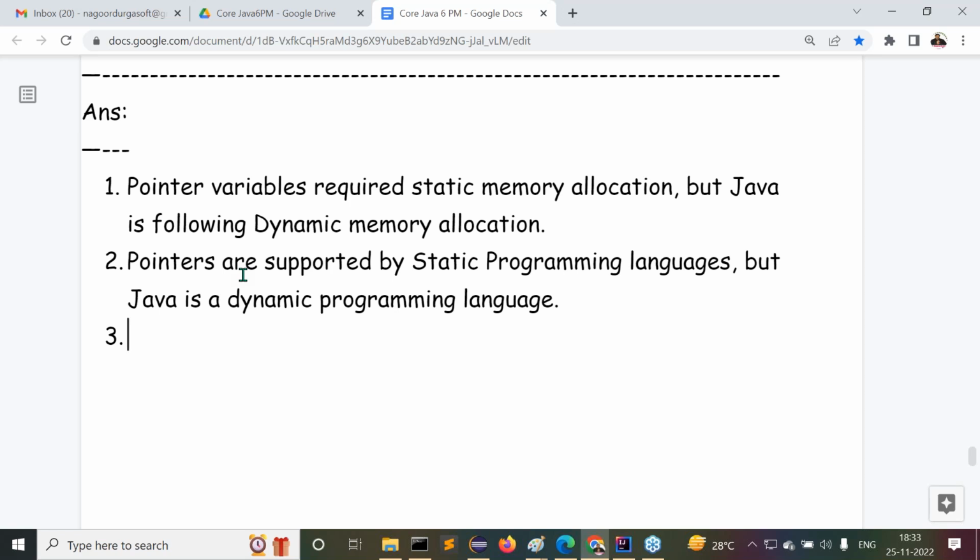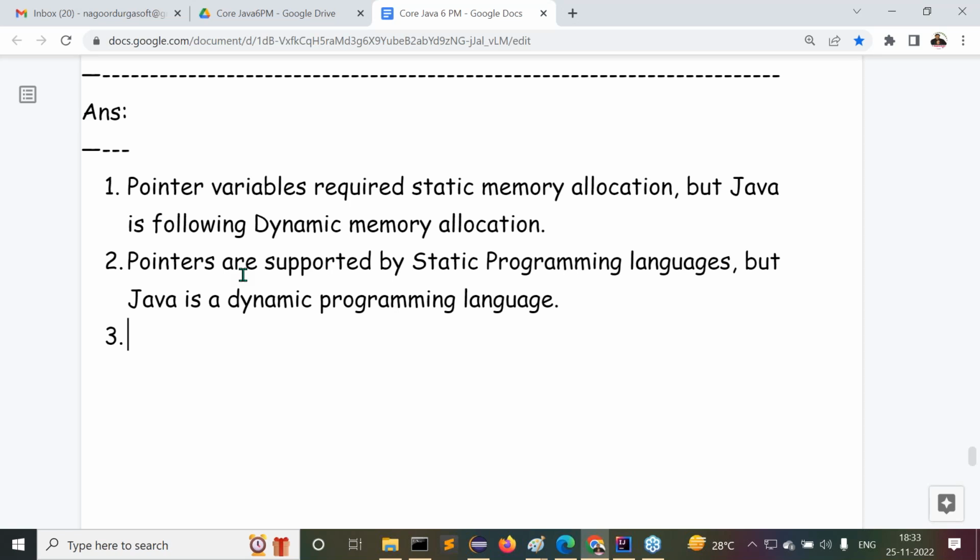The differences between Java and others, that is more important for us. I'm telling you a simple example, try to understand it. If you put in concentration, then only you can understand this point. Otherwise, it is not possible to understand. Clean observation is required, then only you're able to understand it. Got it?